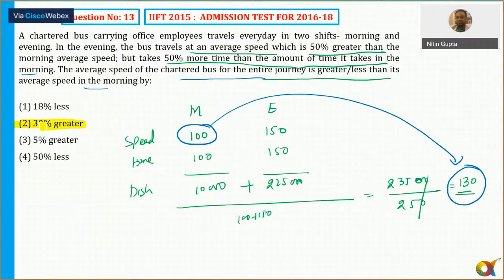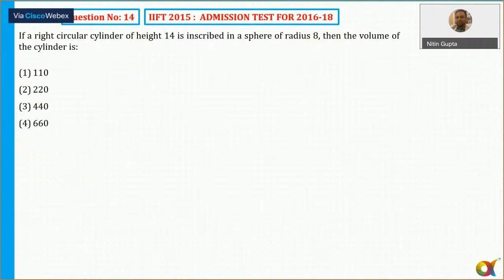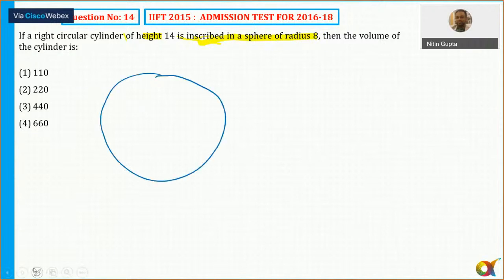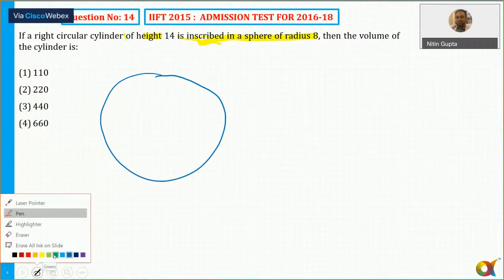Question number 14. If a right circular cylinder of height 14 is inscribed in a sphere of radius 8, the volume of the cylinder is. So there is a sphere, and in the sphere there is a cylinder.